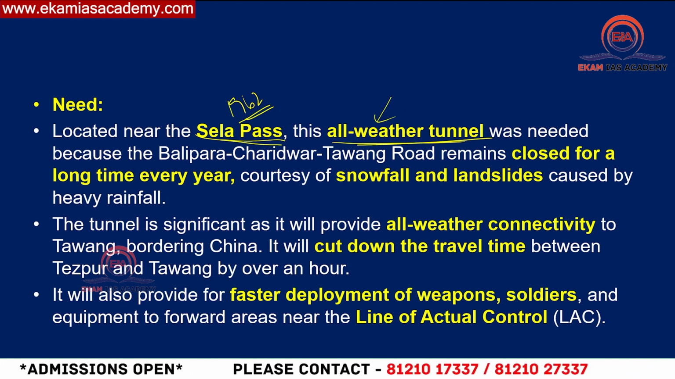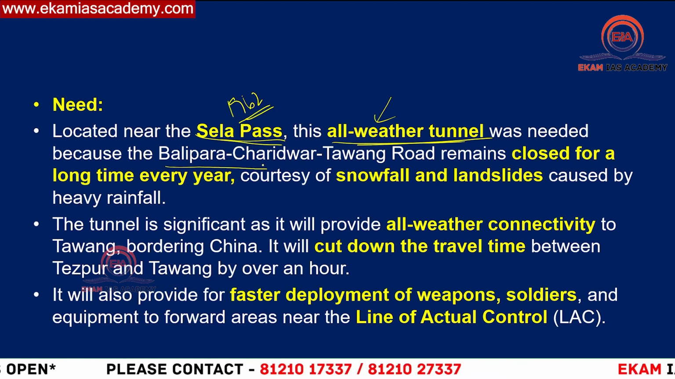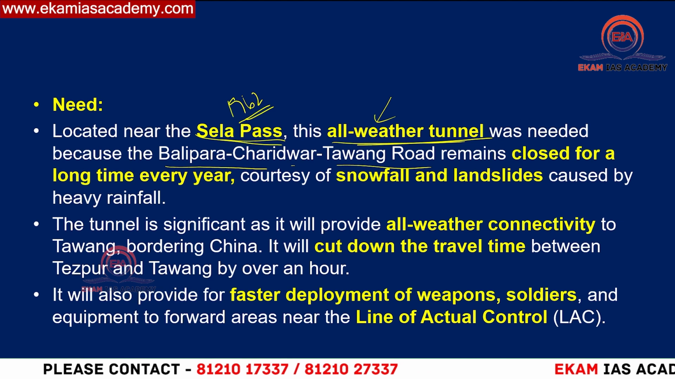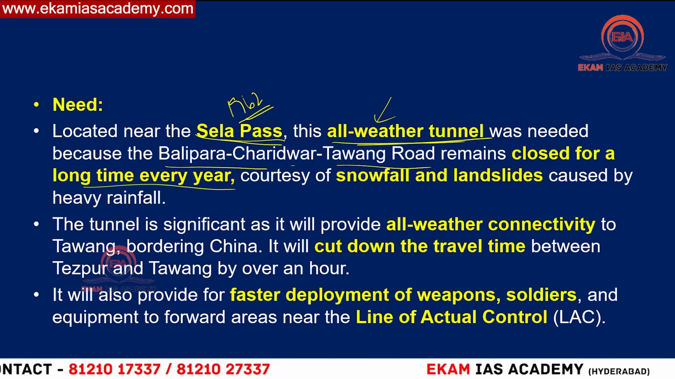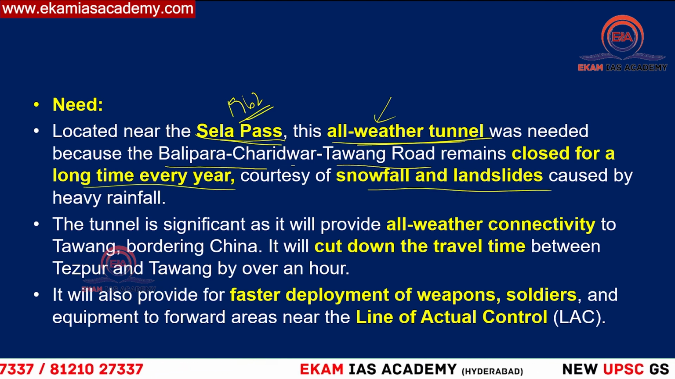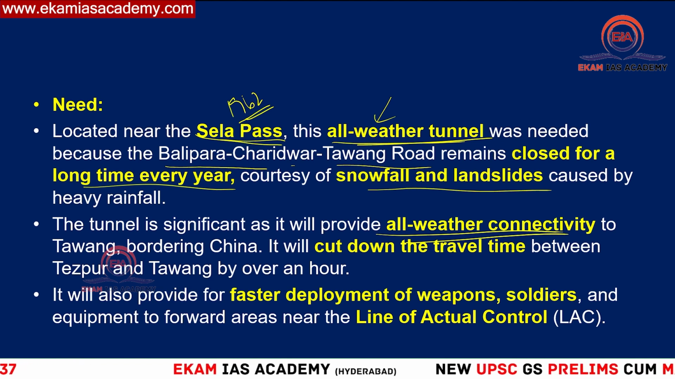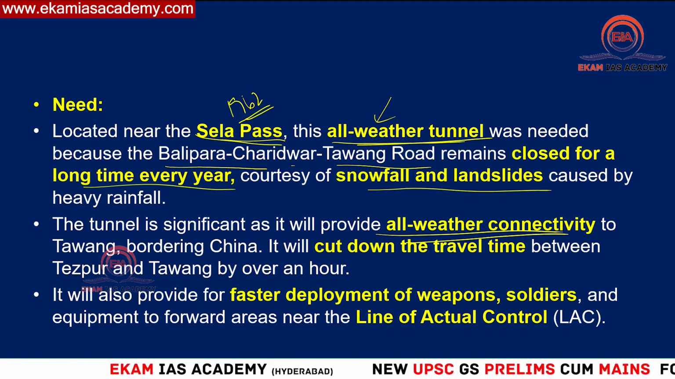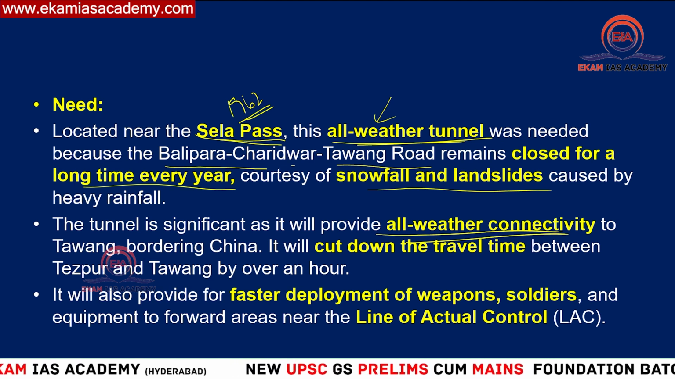That is why all weather connectivity is very much needed. We have the Balipara, Charidwar and Tawang road, but this remains closed for more than 6 months in a year because of snowfall and landslides caused by heavy rainfall. So to provide all weather connectivity, that means even in summer, rainy season and winter, you need to have access to these sensitive and strategic locations.